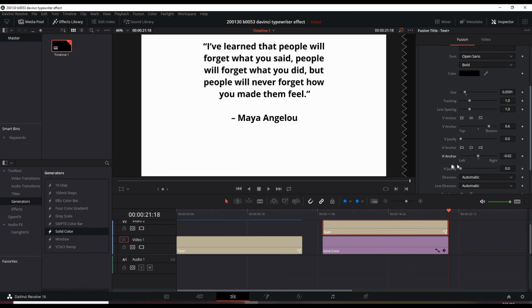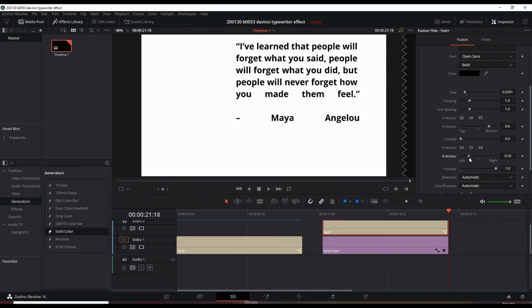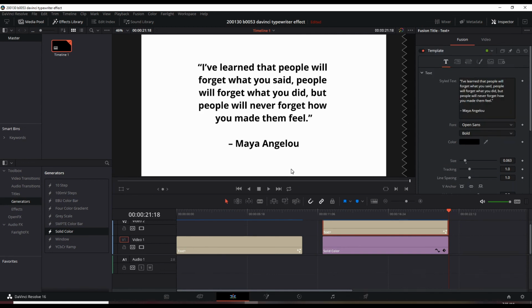Okay, and if you adjust this H justify, horizontal justify, if you bring it to the right, it will stretch the text from left to right fully. Here it is to the left, and here it is fully to the right. And you can move that around. And that's how you do the typewriter or typing effect, which is also called write on feature in DaVinci Resolve.